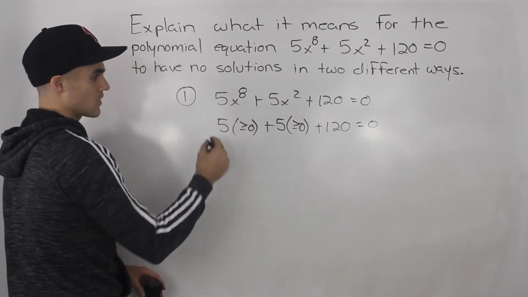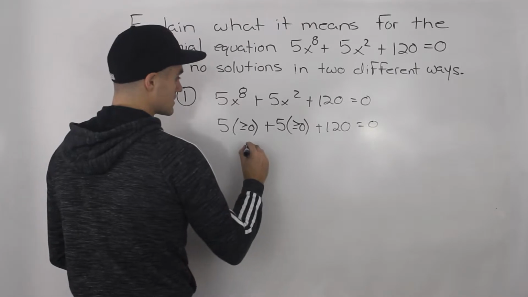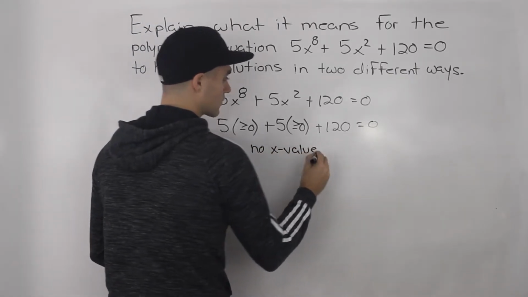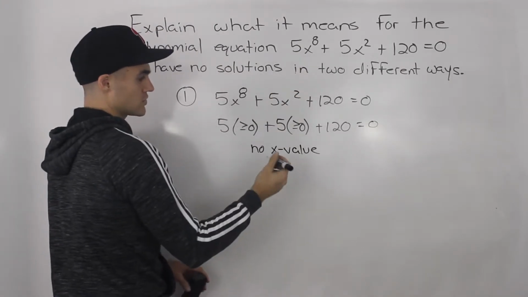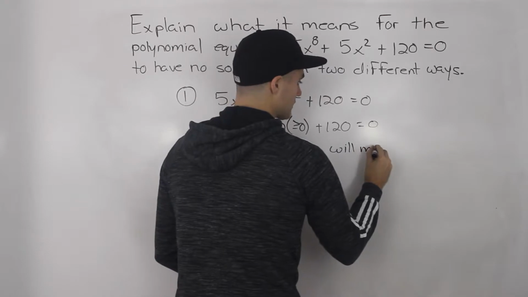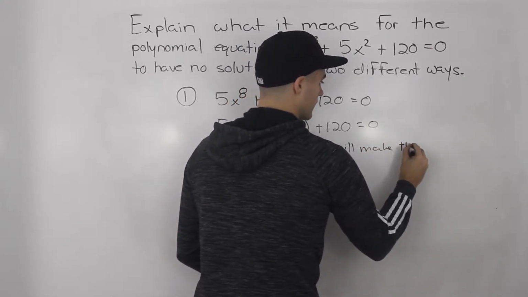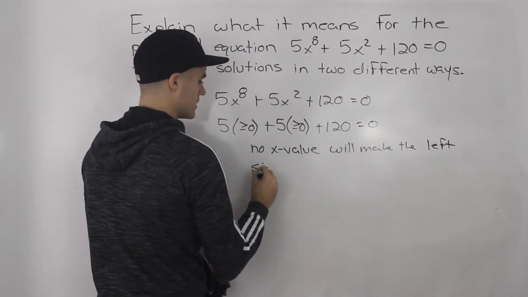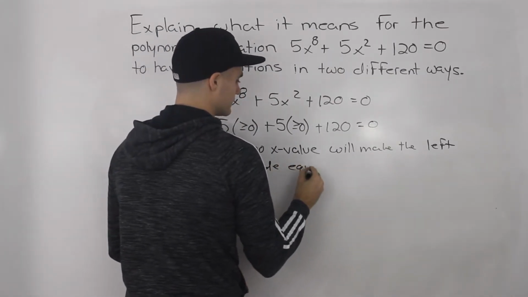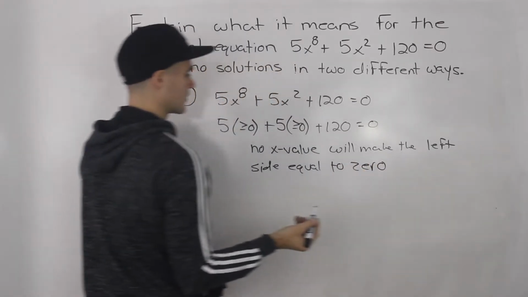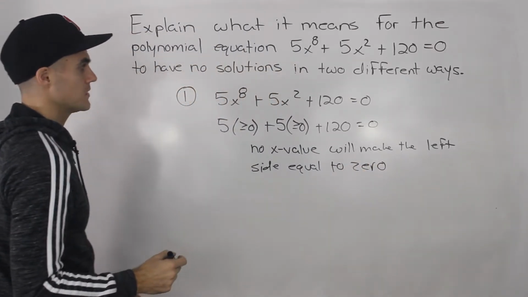So one way to describe it is that no x value will satisfy the equation, or no x value will make the left side equal to 0. Right? So that's one way to describe it.